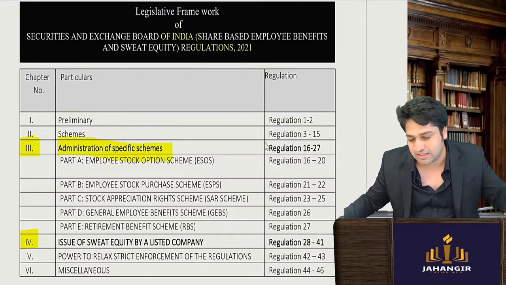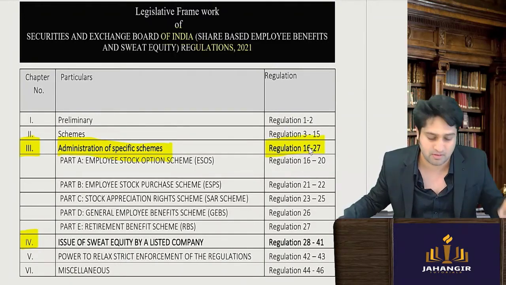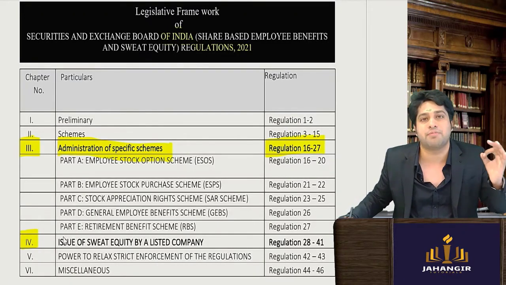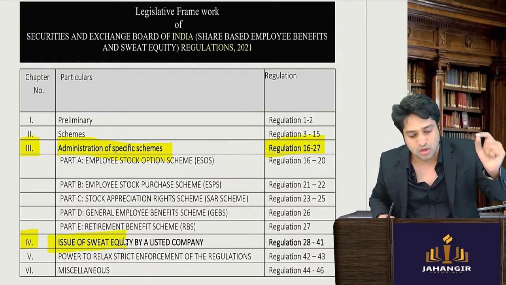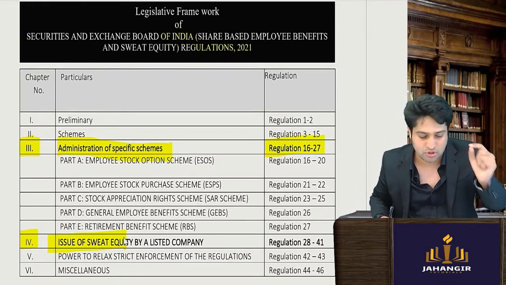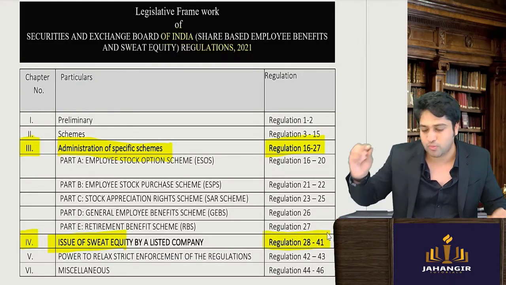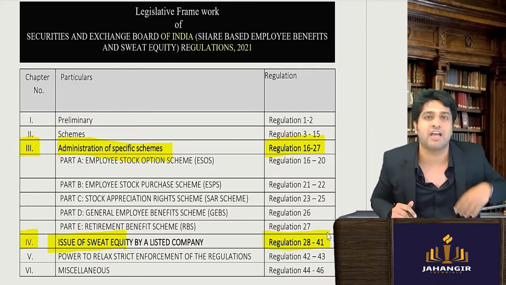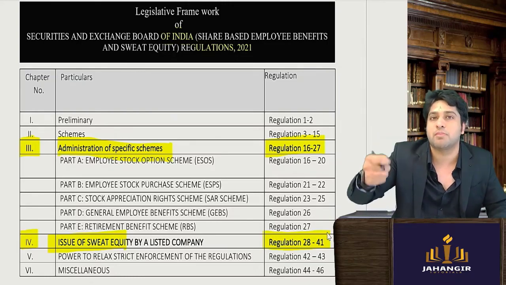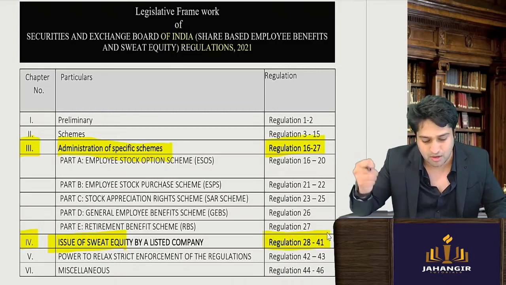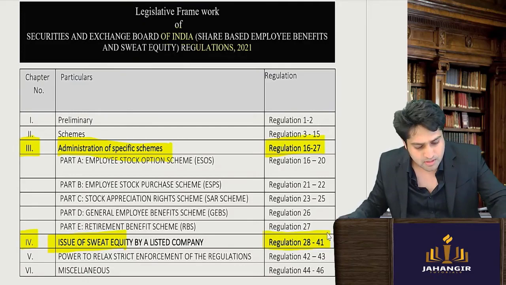Those 5 schemes are given from regulation number 16 to regulation number 27. In chapter number 4 you will write that as per chapter 4 of these regulations, the sweat equity shares are covered in regulation number 28 to 41. So if they ask about the 5 schemes, we will write chapter number 3. If they talk about sweat equity, you will write chapter number 4. Good to go till here? Let's begin.